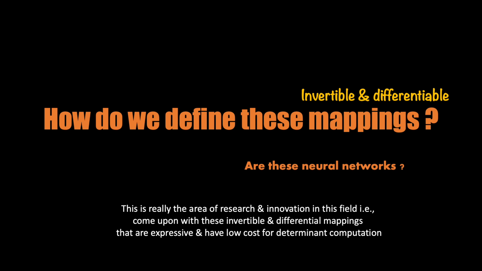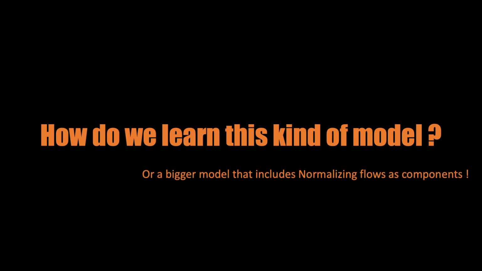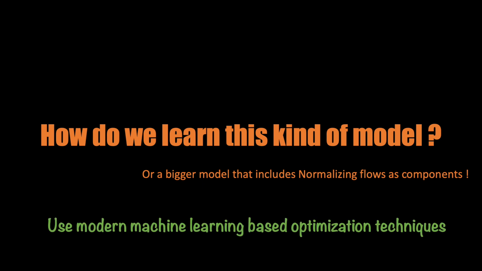So the function, remember, is supposed to be invertible, but the parameters of that analytically invertible function can be learned using a neural network, or rather we should say that they can be learned using optimization techniques. And this is what brings us to this question: how do we learn this kind of a model? Well, learning here translates to the parameters of the sequence of normalizing flow functions. And the answer is quite simple. We use modern machine learning based optimization techniques.